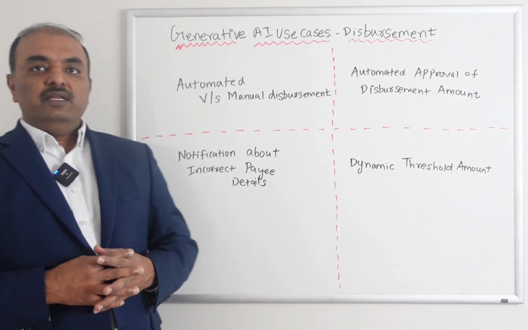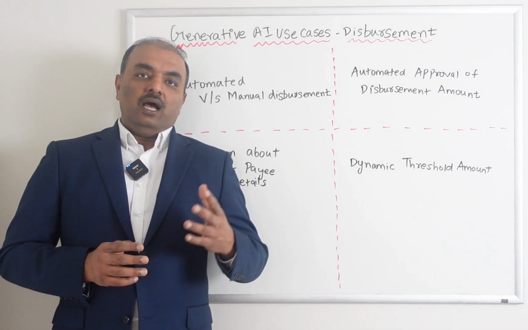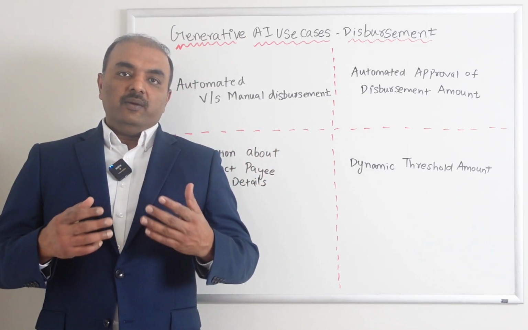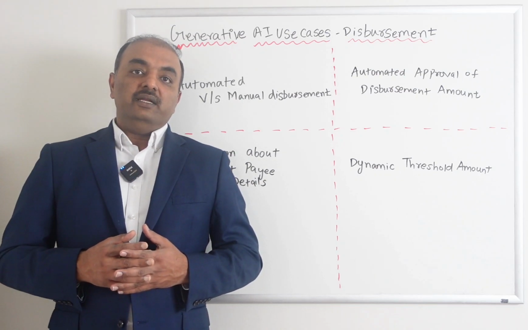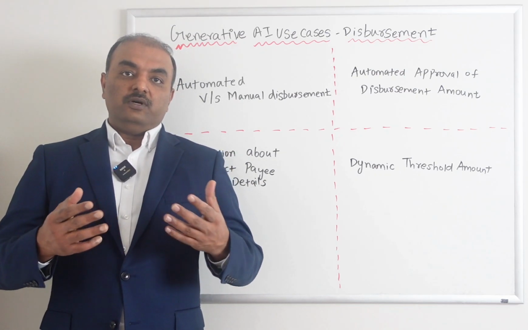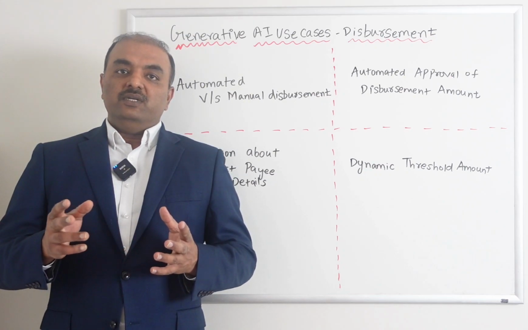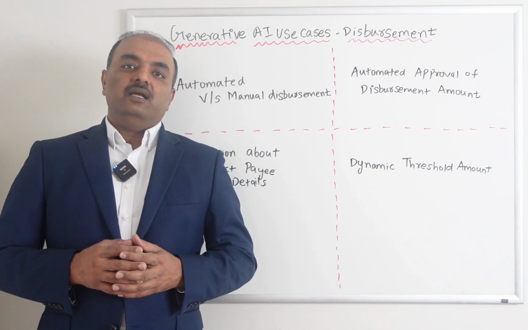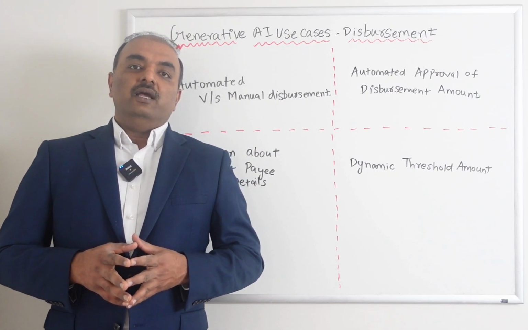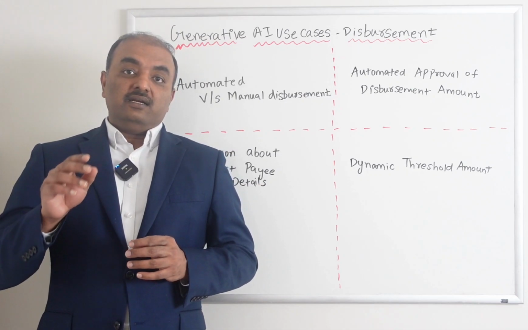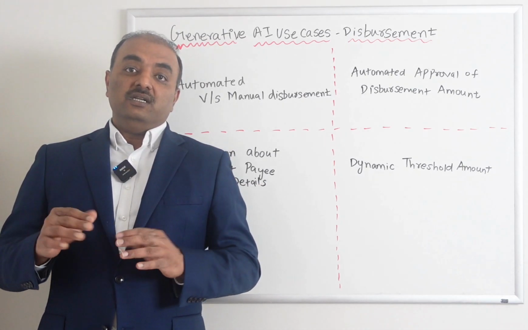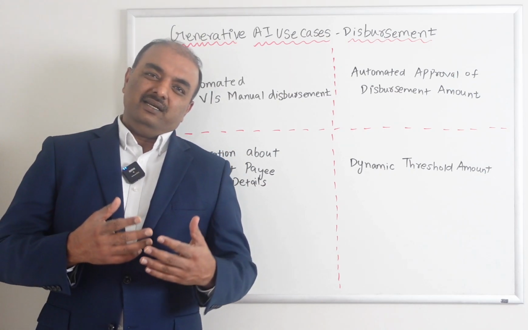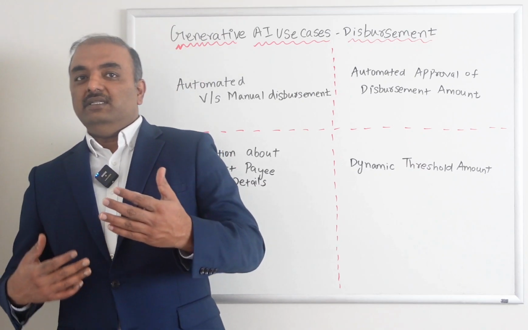Notification about incorrect payee details. With AI having data of maybe the last 30 or 40 years, when you create a payment request, what happens sometimes if the payee details are not correct? Say instead of sending to Prashad Parthiban, you mistakenly mentioned Prashant, or made a mistake in the spelling or address, the check can bounce. So AI, as you enter the data, can tell you upfront that you have entered wrong information, so that you can avoid a lot of administrative cost like sending the check, getting it bounced back and then reissuing the check, etc.